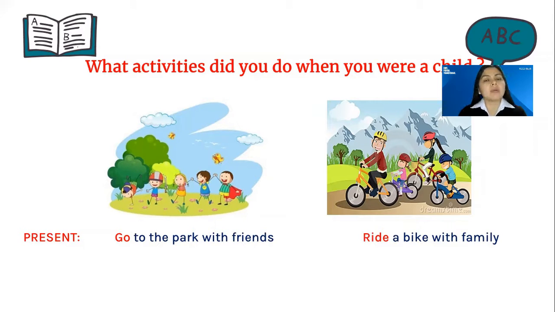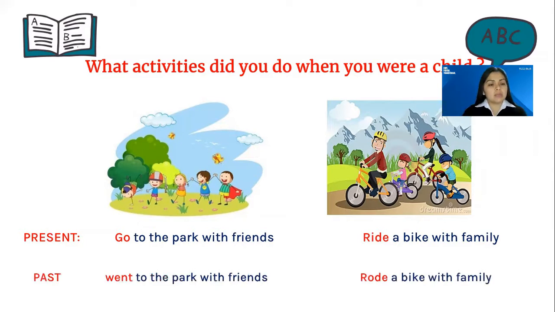What happens if we want to change the sentences into the past? Yes, the actions. For example, past: went to the park with friends and rode a bike with family, right? So we have to change the verbs, or the actions, into the past simple. Of course, in your class, your teacher is going to show you more examples, okay? So pay attention to your teacher.